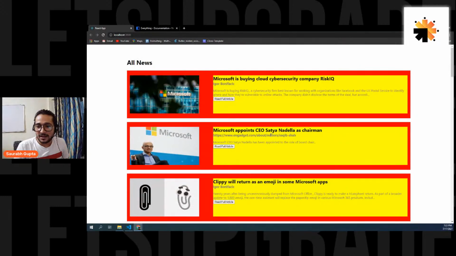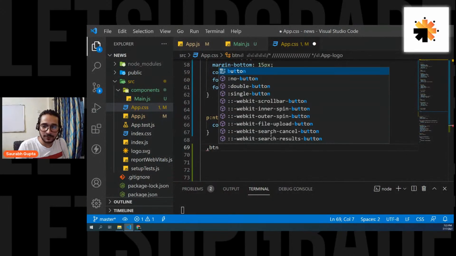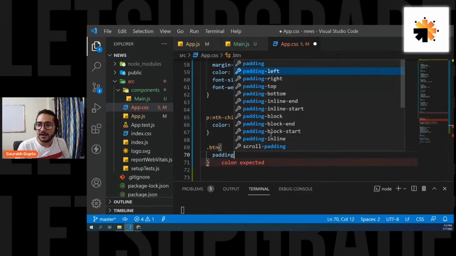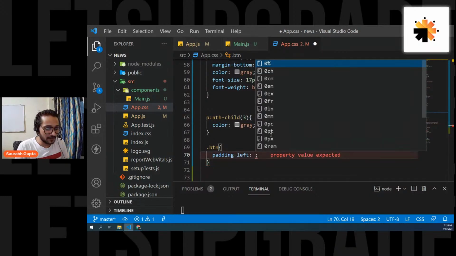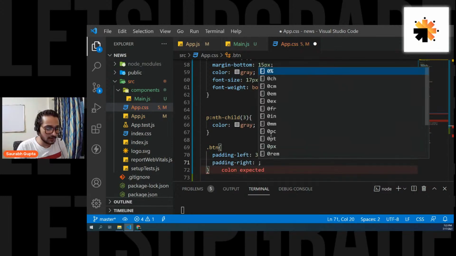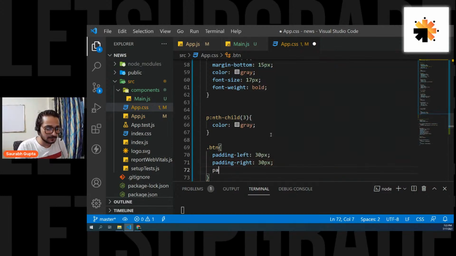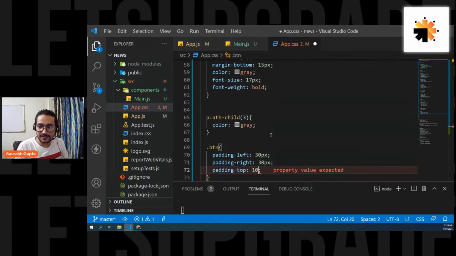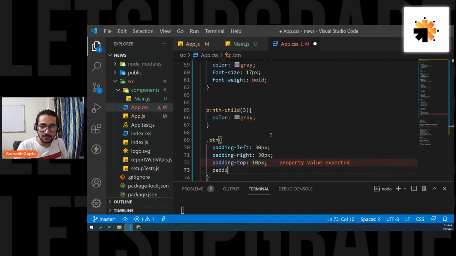Okay. Now let's style the button. So .btn. Let's give it a padding left of around 30 pixel, padding right of around 30 pixel, padding top of around 10 pixel, and padding bottom of around 10 pixel.